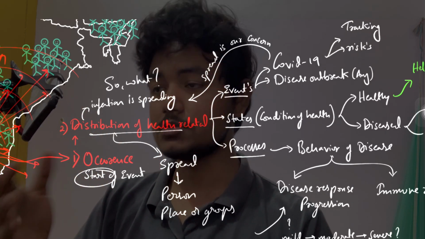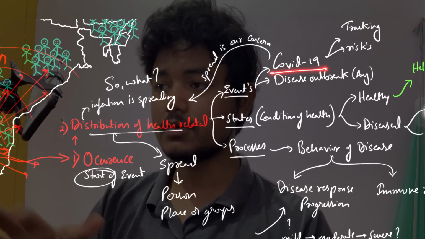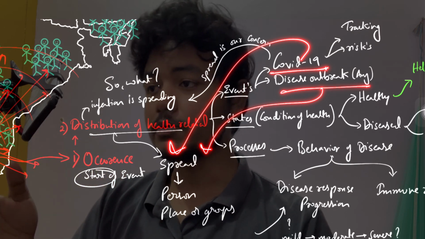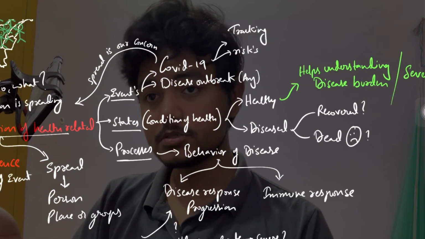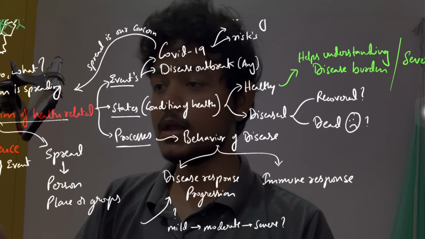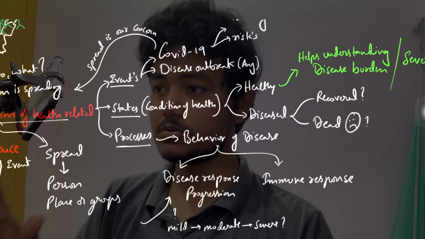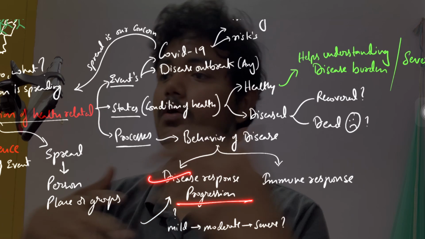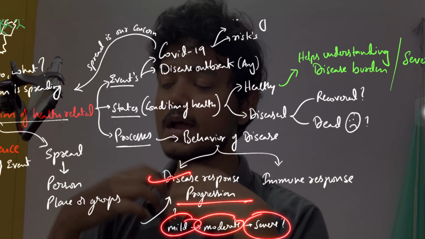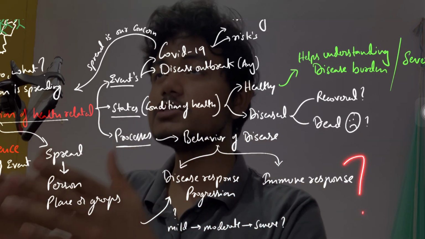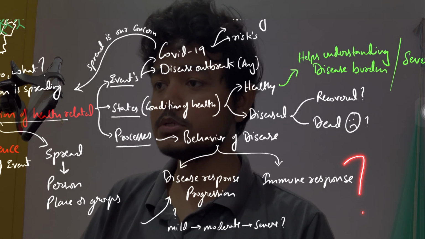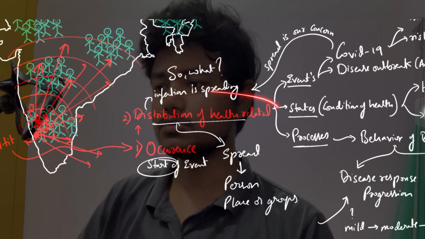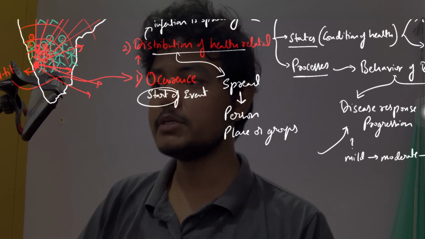Events means the occurrence, like COVID-19 has happened, that was an event, or any other disease outbreak will be another event. Then state is the condition of the person, whether healthy, unhealthy, dead, alive, or severe, moderate, whatever that is. And then the process is the response of our immune system and the progression of the disease, whether the disease is progressing or not. So that was the second thing in the definition, the distribution of the health related things.